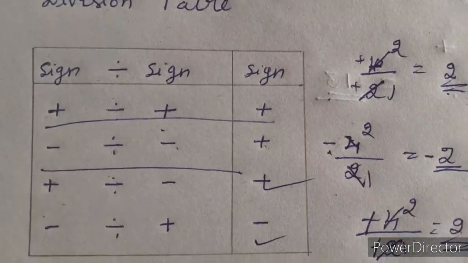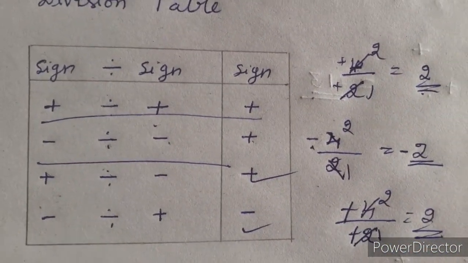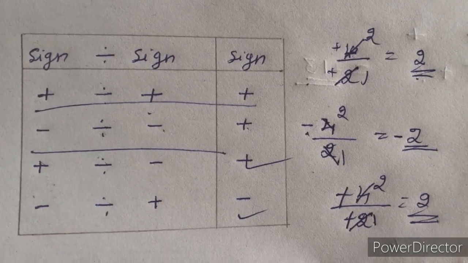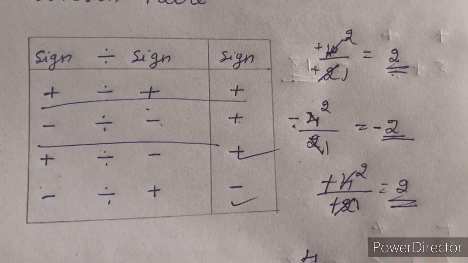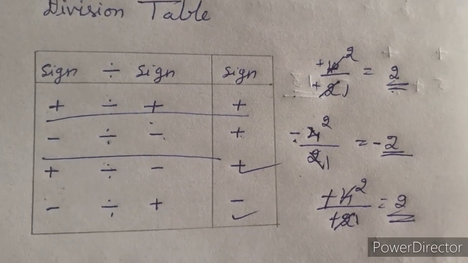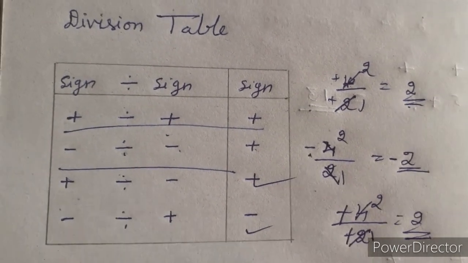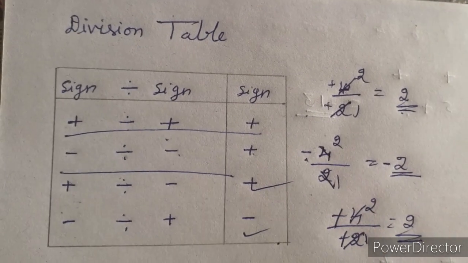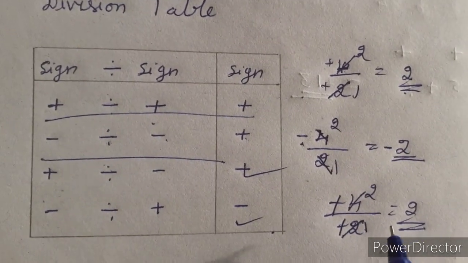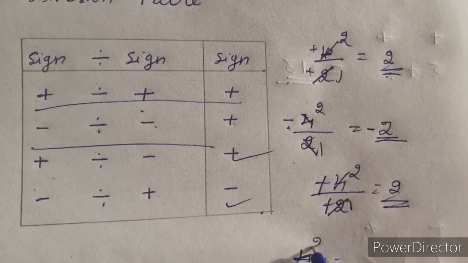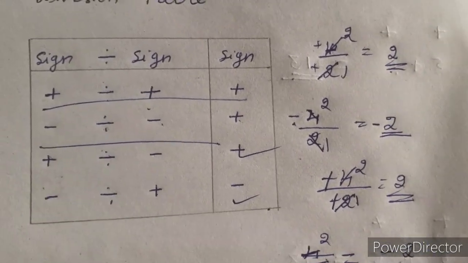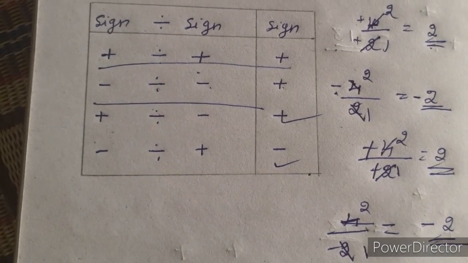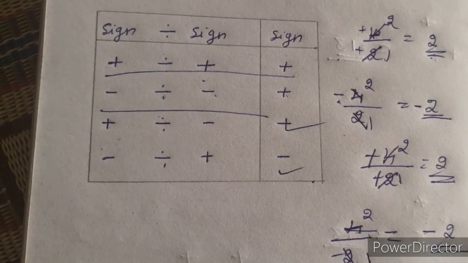We will go to the third condition, that is, the numerator is positive and the denominator is negative. As usual, what we did for the fourth condition, like that this is. So 2 1s are 2, 2 2s are 4, minus 2 is the answer. So like that we are going to do the problems in division.